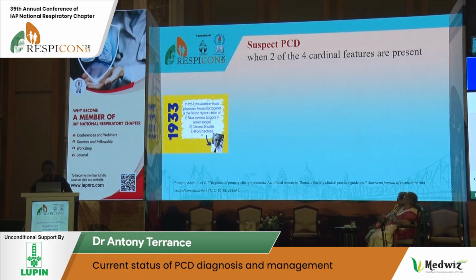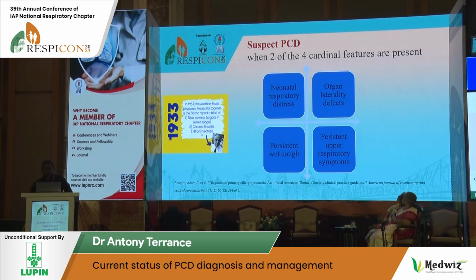Therefore, how to do it actually? There is a North American criteria. It tells about 4 cardinal features. One is neonatal respiratory distress. Second is laterality defects, organ laterality defects. Both of these features can be identified in the neonatal period. Therefore, we have to make neonatologists aware about these 2 things.